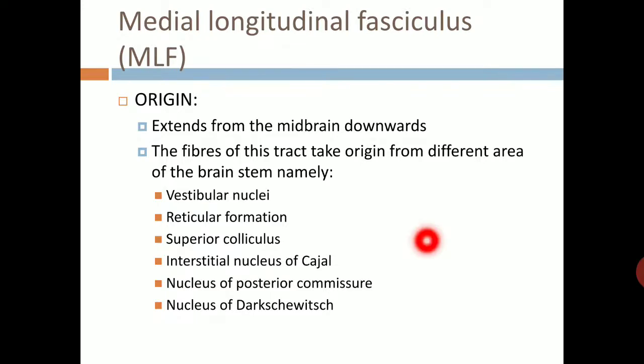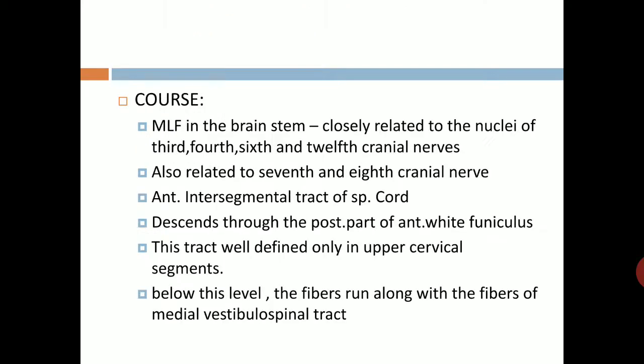Medial longitudinal fasciculus, it is another extrapyramidal tract. Origin of this tract: it extends from the midbrain downwards. Fibers of this tract take origin from different areas of the brainstem, namely vestibular nuclei, reticular formation, superior colliculus, interstitial nucleus of Cajal, nucleus of posterior commissure, and nucleus of Darkschewitsch. Course: MLF in the brainstem is closely related to nuclei of 3rd, 4th, 6th, and 12th cranial nerves, and it is also related to 7th and 8th cranial nerves.